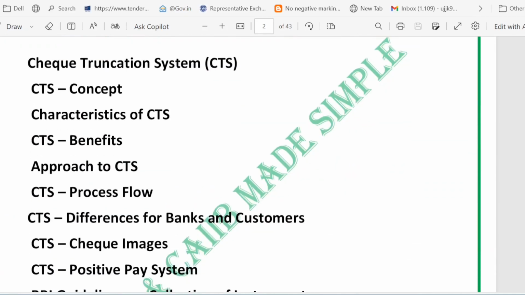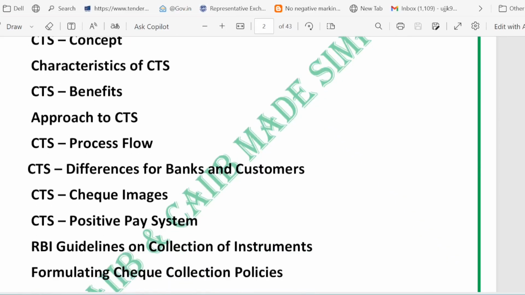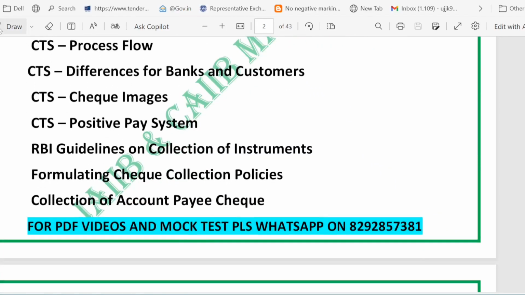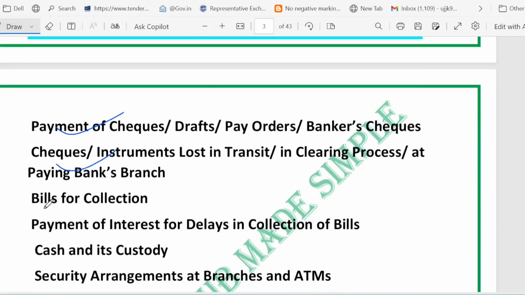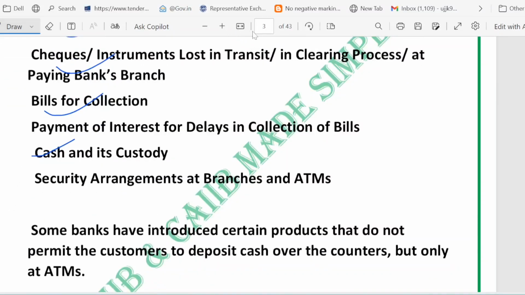So how the clearing aspect works, we have covered in the part 1 lecture, everything about CTS. Today we will start with the RBI guidelines on collection, formulating check collection process, collection of account payee check, payment of check, instrument loss in transit, bill for collection, cash and its custody. So every aspect about collection and cash we will discuss in this particular lecture.